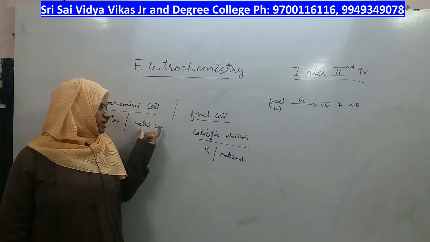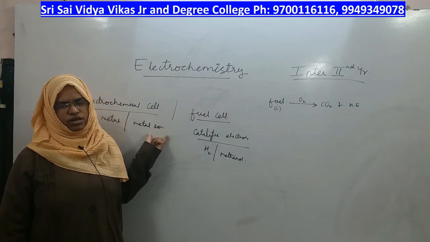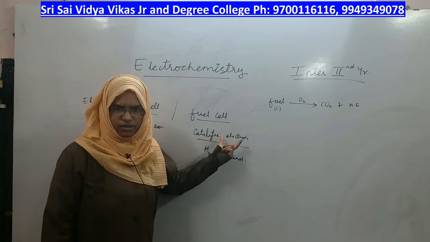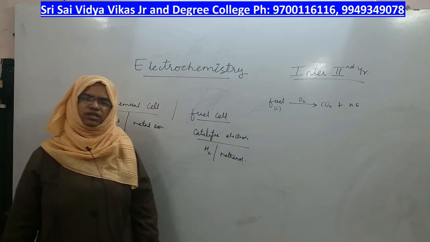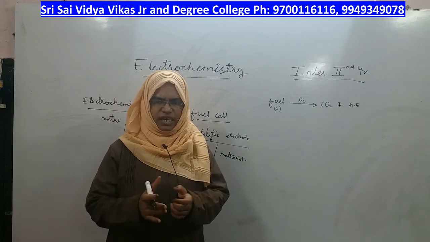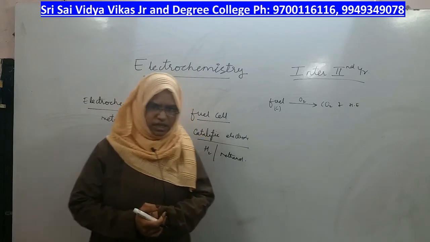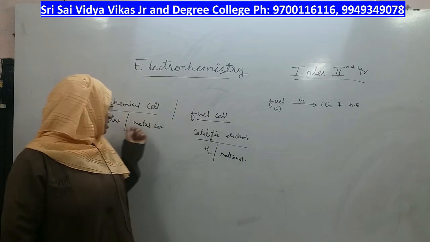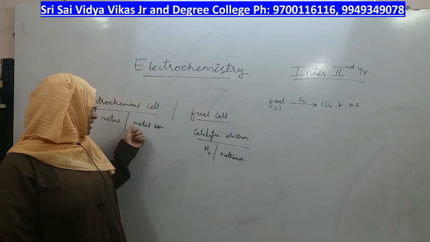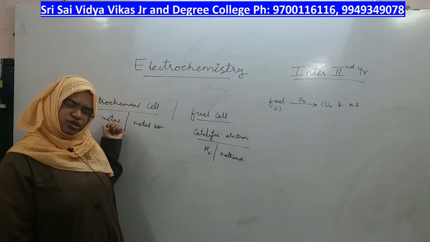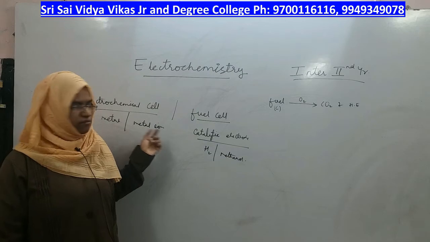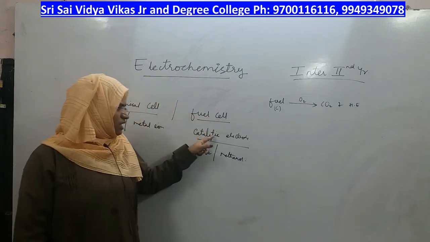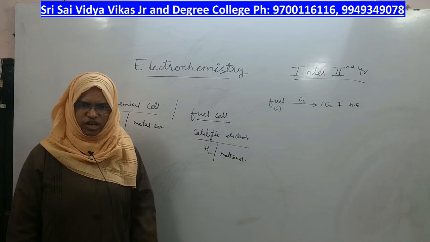Instead of taking a metal electrode in metal ion, you will replace that electrode with a catalytic electrode. What will the catalytic electrode do? It is there in the reaction, but it will not participate in the reaction. That is the major difference. In the regular cell, the electrode and metal ion are involved, but in this type of electrochemical cell, the catalytic electrode will not be involved in the reaction.